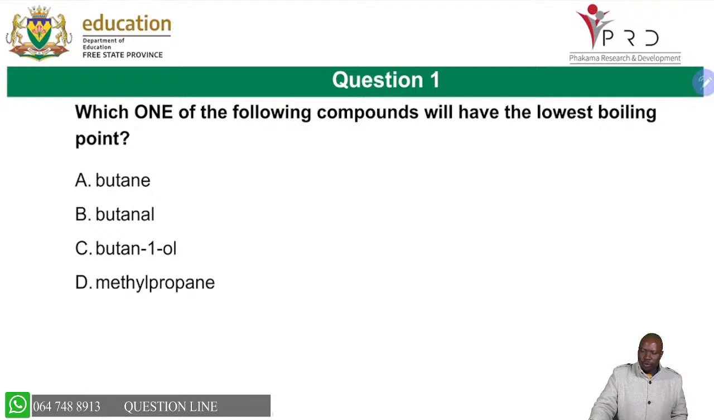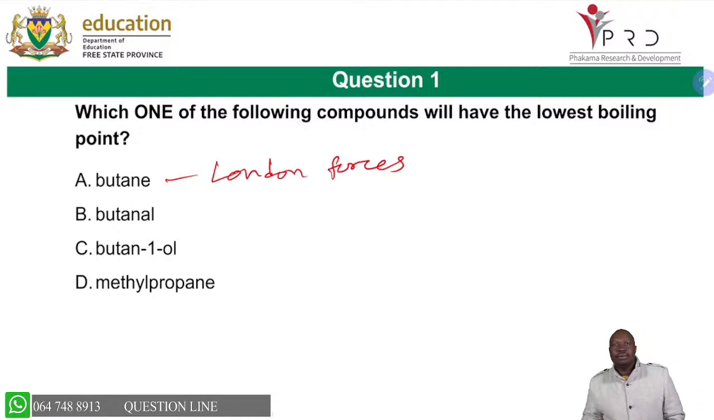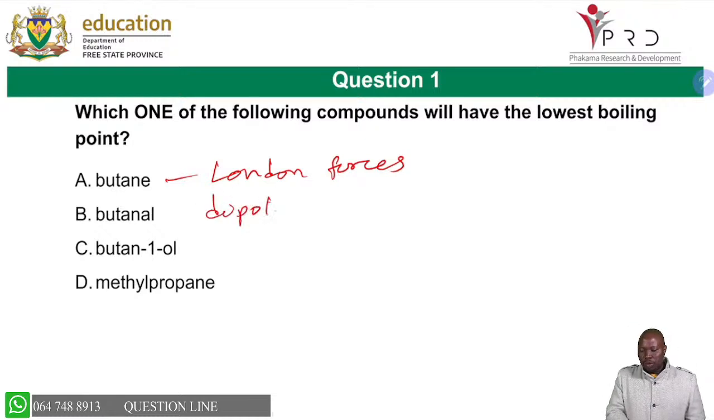Now, let's look at questions now to say which one of the following compounds will have the lowest boiling point. Which one of the following compounds will have the lowest boiling point? So I've already indicated to you to say as the strength of intermolecular force increases, the boiling point increases. So you got to have that in your mind. So okay, this is butane. You know, butane, this is part of hydrocarbons. We said these ones have London forces, and London forces are the weakest intermolecular force. But if you look at butanone, they have London forces and dipole. So you know that these ones, they have dipole, so they are stronger than London forces.